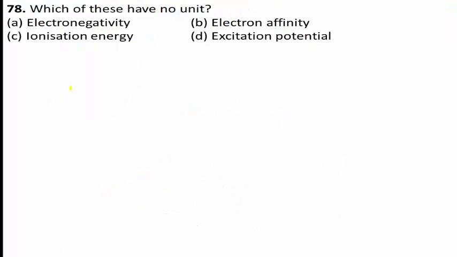Next, question number 78. Which one of these has no unit? Option A, electronegativity. Option B, electron affinity. Option C, ionization energy. Option D, excitation potential. Yes, you know the definition of all these points.